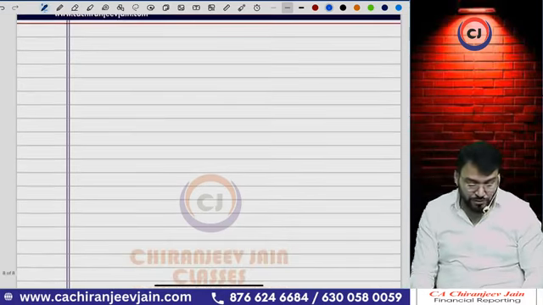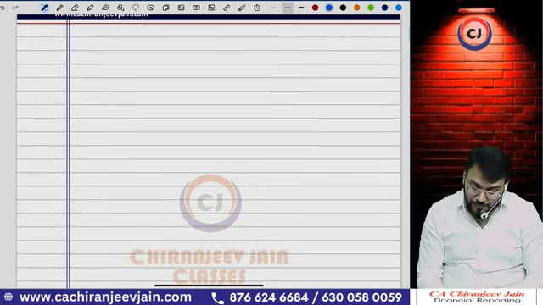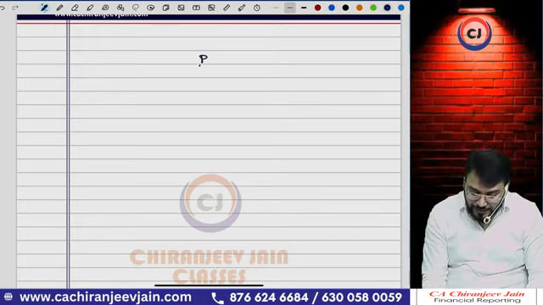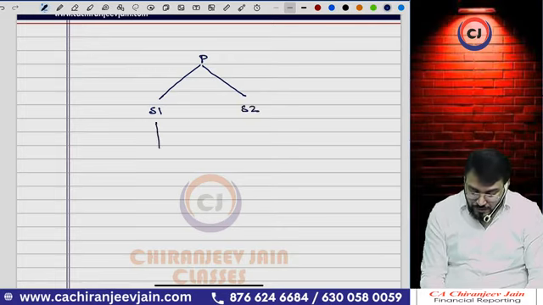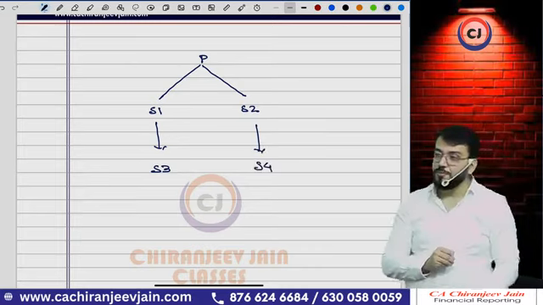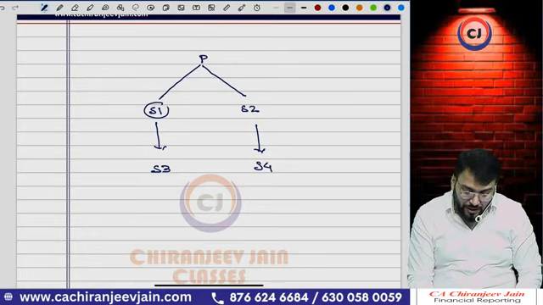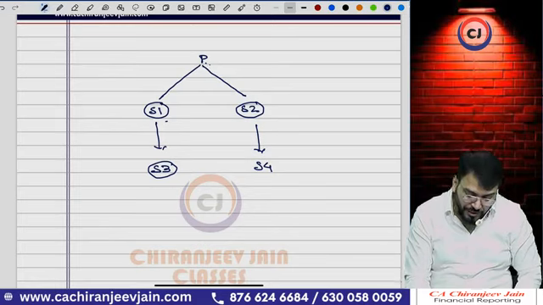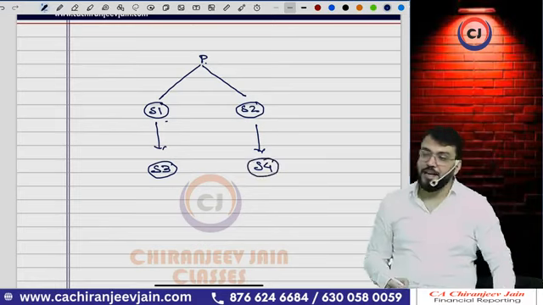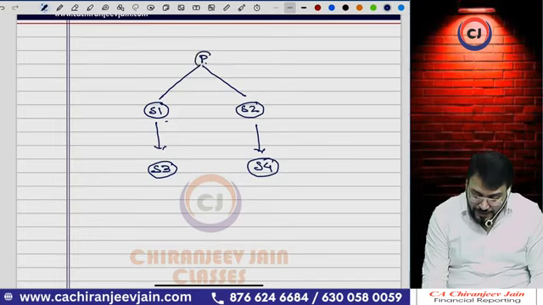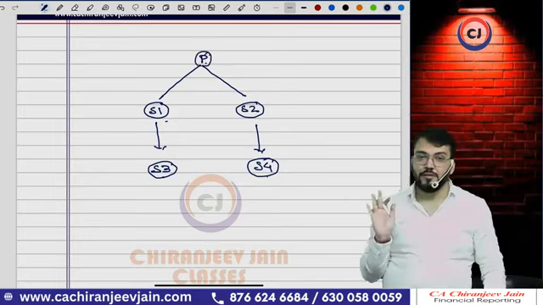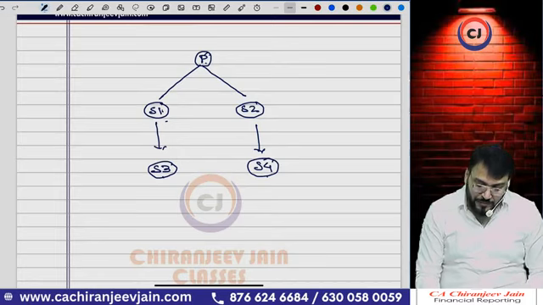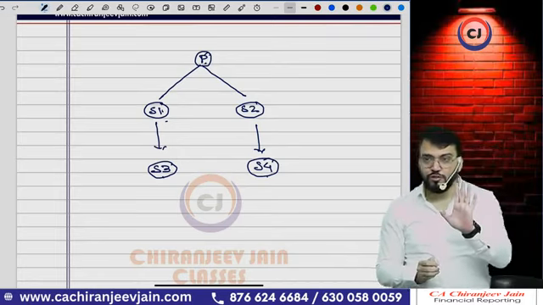So I am asking one question. Correct. Suppose there is one company P Limited which has S1, S2. This S1 has S3, S4. Happy to see the group. Means this S1 is a subsidiary of P. This S3 is a subsidiary of S1. This S2 is a subsidiary of P. This S4 is a subsidiary of S2. Means P becomes the ultimate parent company for S3 and S4. Means if P controls S1, it means P also controls S3. These two you have understood.